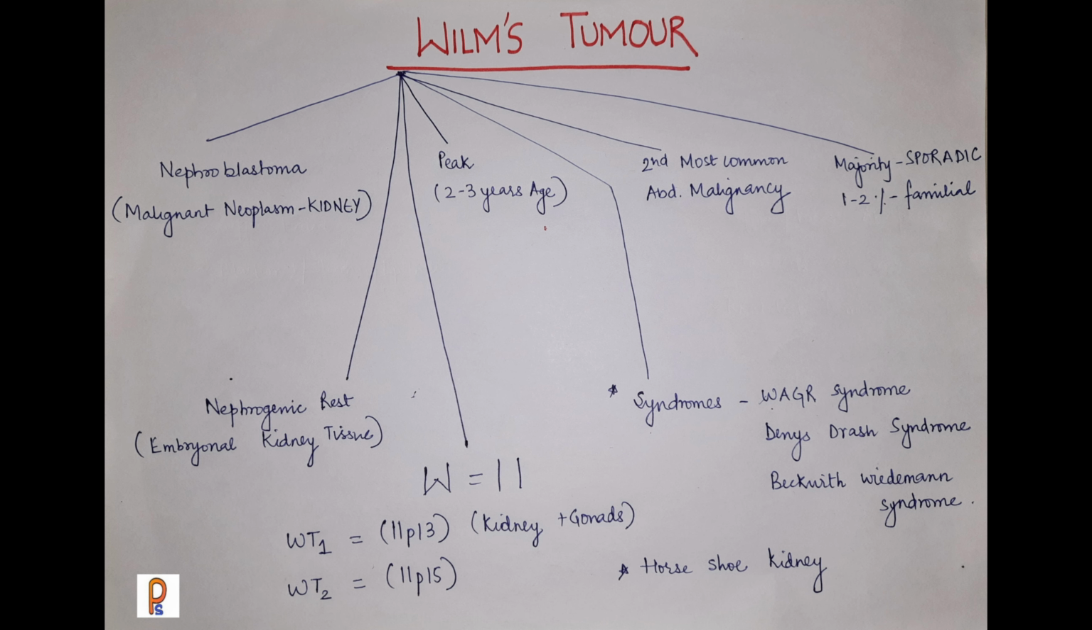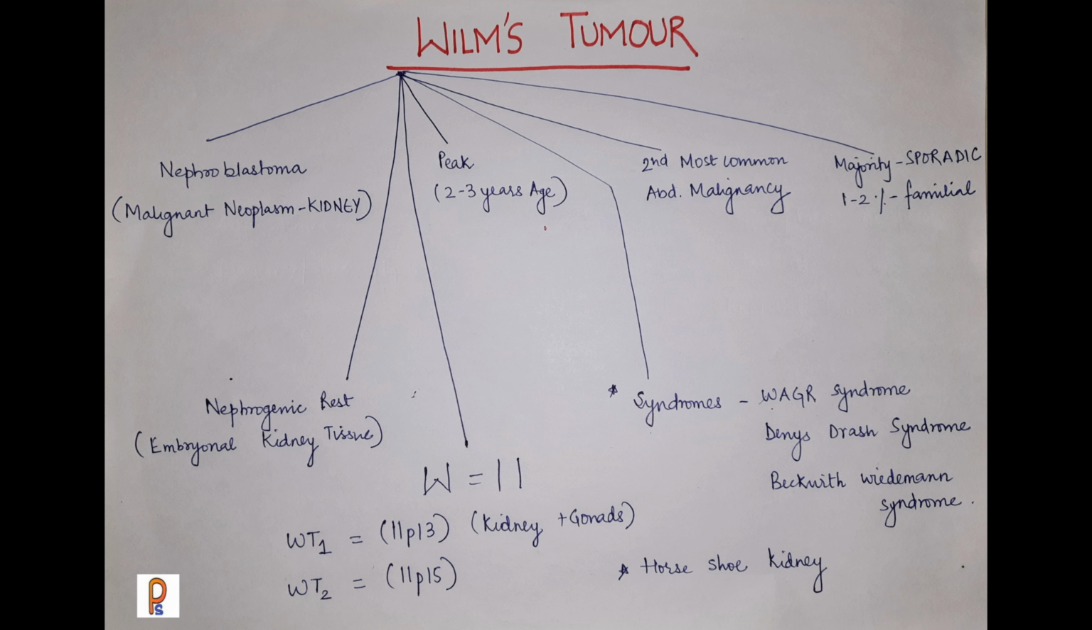So WT1 is the Wilms tumor gene, and mutation of this gene results in 20% of Wilms tumor cases. This WT1 is located on 11p13 and it is responsible for the normal development of the kidney and gonads. So whenever WT1 is affected, along with the kidneys we will also get gonadal abnormalities. So this WT1 is also found in certain syndromes which are associated with Wilms tumor.